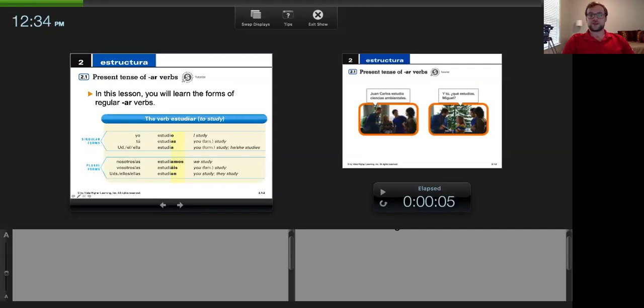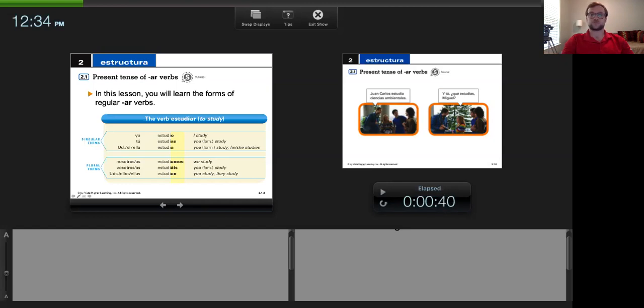Now, we're going to learn the forms of our regular AR verbs. And it's very important that you guys memorize this structure, this conjugation chart. Typically, they're going to be side by side because you're looking at a singular and a plural form of each of the first, second, and third persons, right? Entonces, aquí tenemos yo, our ending for our AR verbs. For the yo form, the I, right? I study, yo estudio. A good thing is with our AR, ER, and IR endings, our yo form is always going to be O. Yo, O, right? That makes it easy.